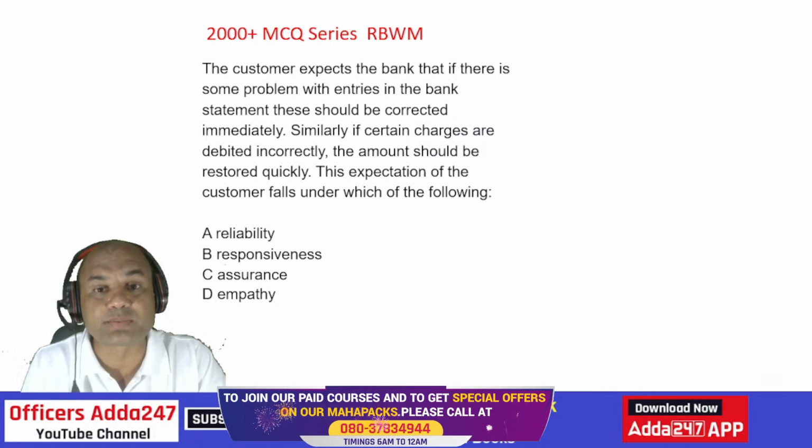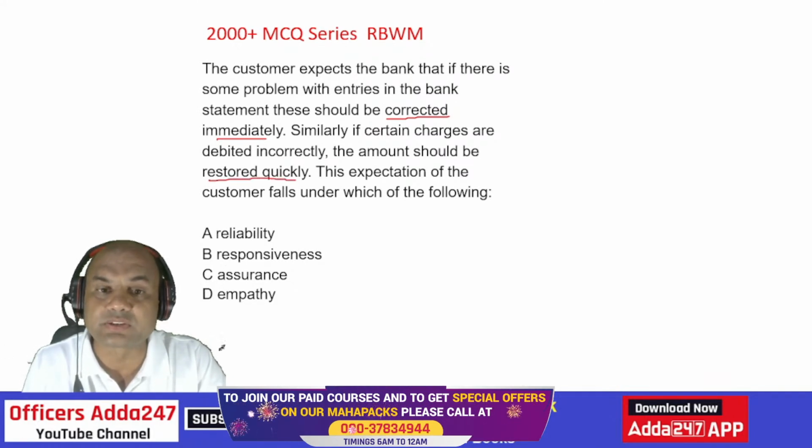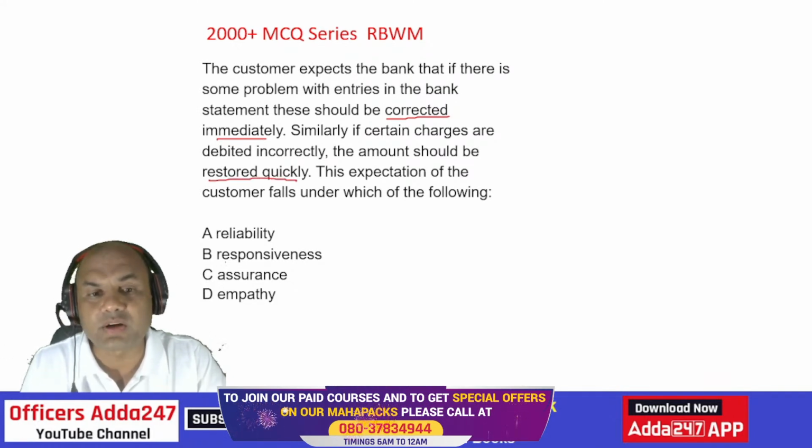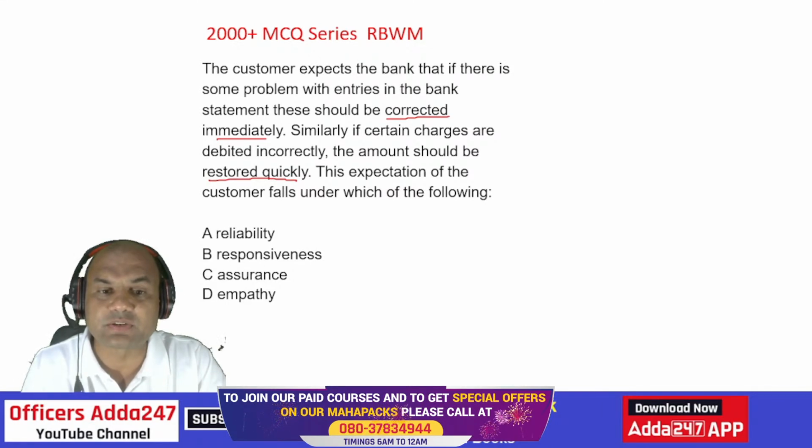Restored. What is this? Reliability, responsiveness, assurance, empathy.